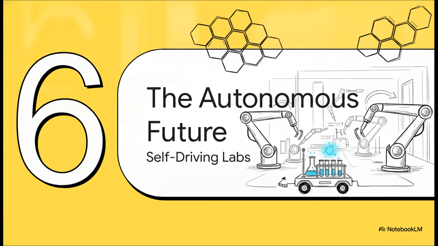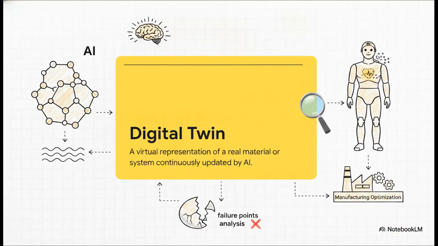Section 6. The autonomous future. So the big takeaway here is that we aren't just speeding up human chemistry, we're fundamentally changing the laboratory itself. A huge part of this autonomous future relies on digital twins. A digital twin is a virtual replica of a real material or manufacturing system, and it's continuously updated by AI using real-world data. Think of it like a highly advanced virtual test dummy. Scientists can predict performance, optimize manufacturing, and figure out exactly where something will fail entirely in a simulation. That drastically cuts down physical risk and makes decision-making so much sharper.